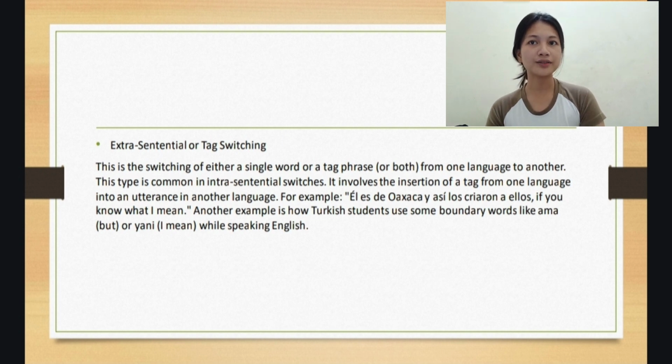Extra-sentential code switching, also called text switching, occurs when a speaker uses slang or a phrase from one language within a sentence that is otherwise spoken in another. For example, I told the kids, no mas TV tonight, or I told the kids no more TV tonight.